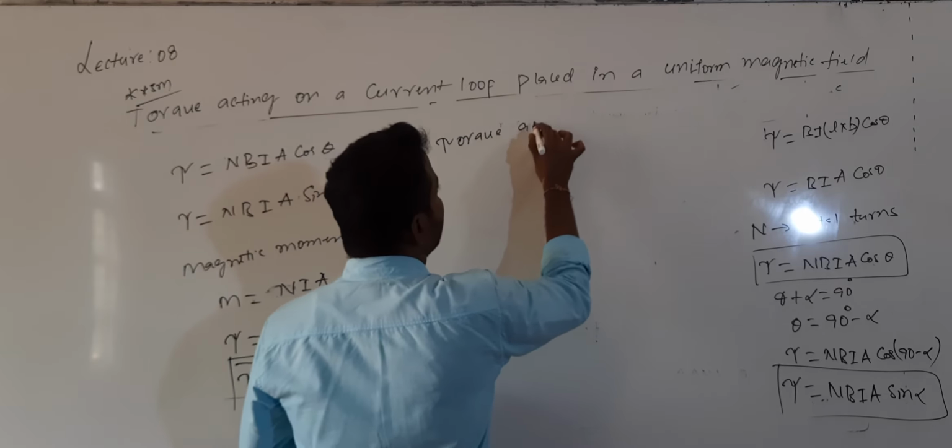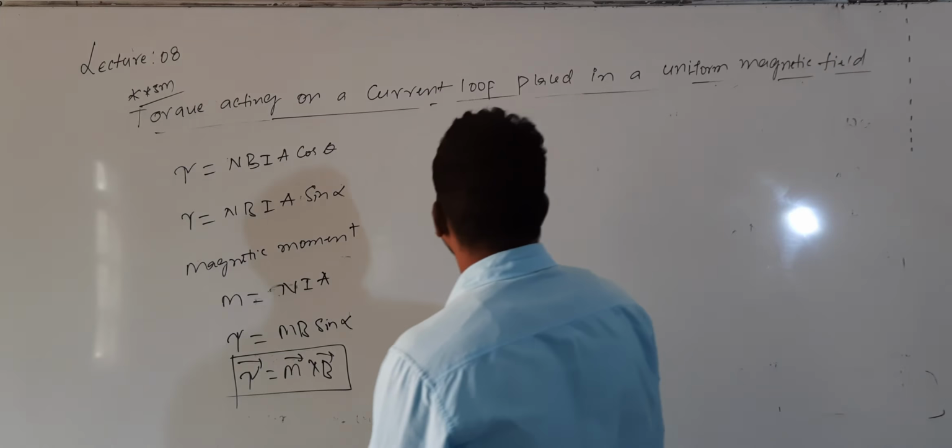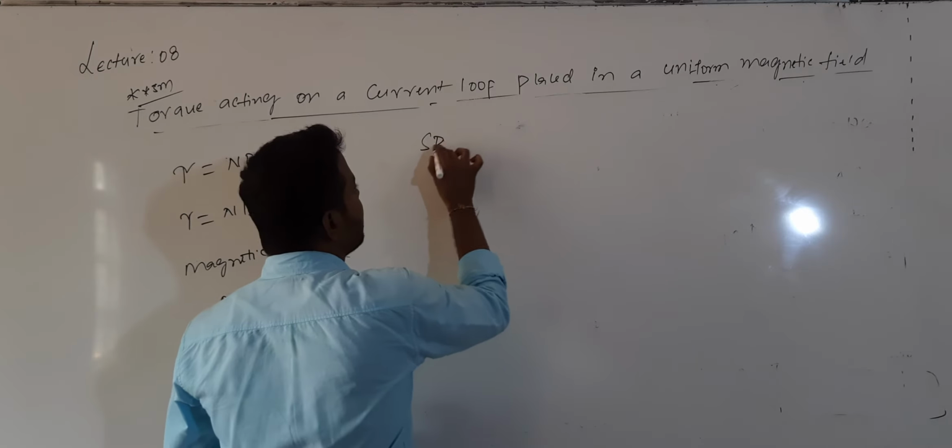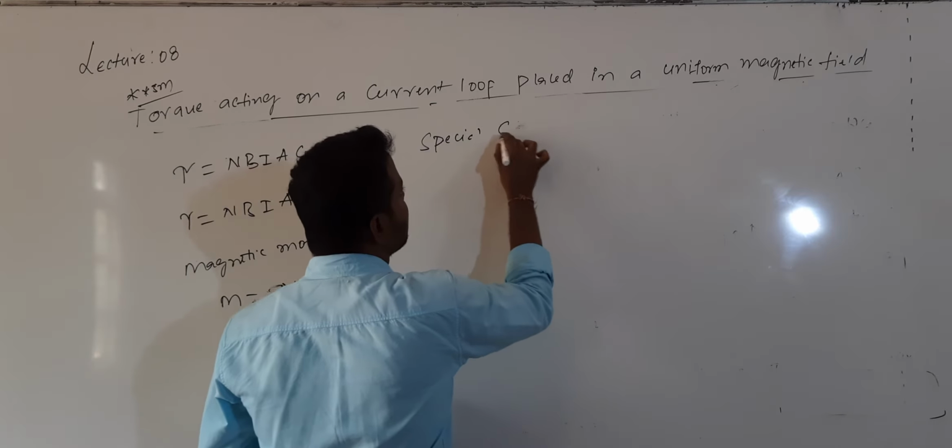Here alpha is the angle between M bar and B bar. So that is the expression for torque acting on a current loop placed in a uniform magnetic field. Now let us see when this torque value is maximum and when this torque value will be minimum. I will discuss the special cases.